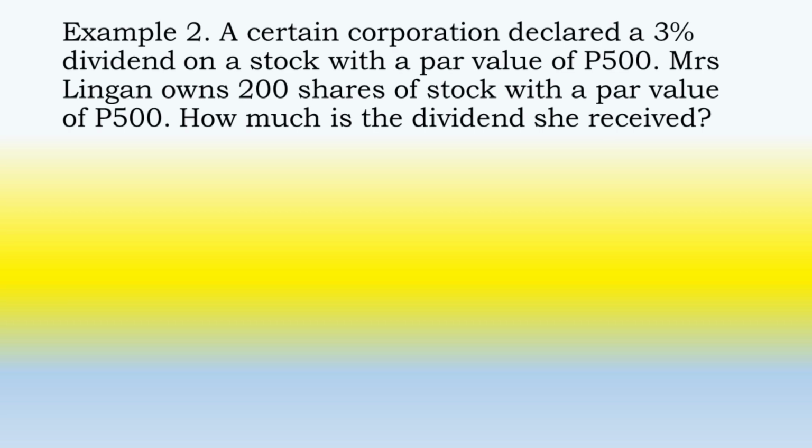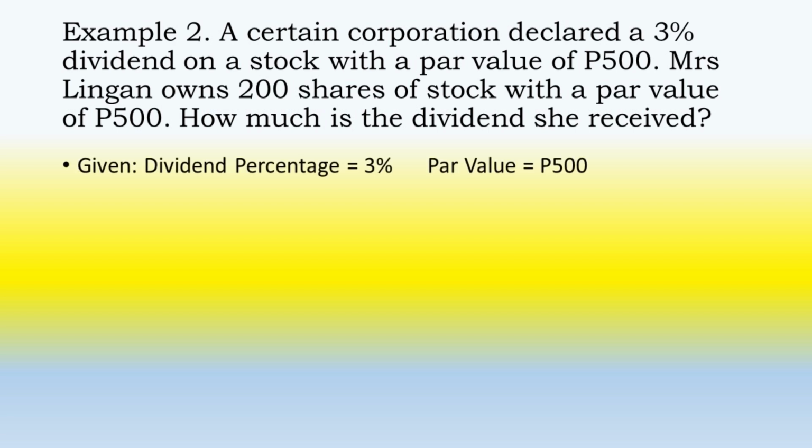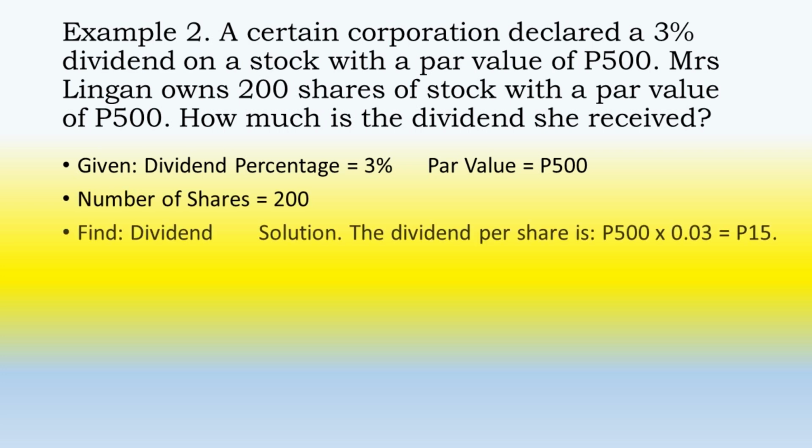Example number 2. A certain corporation declared 3% dividend on a stock with a par value of 500 pesos. Mrs. Lingan owns 200 shares of stock with a par value of 500 pesos. How much is the dividend she received? Given, dividend percentage is 3% and the par value is 500 pesos. The number of shares is 200. So let's find the dividend.